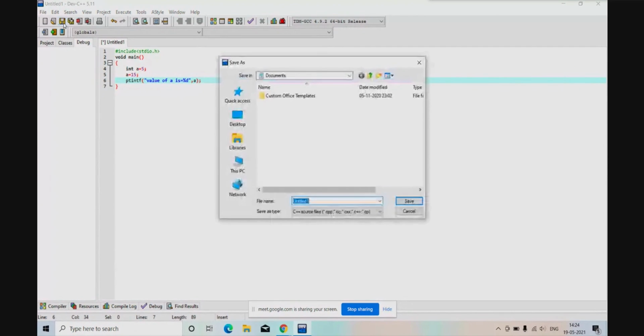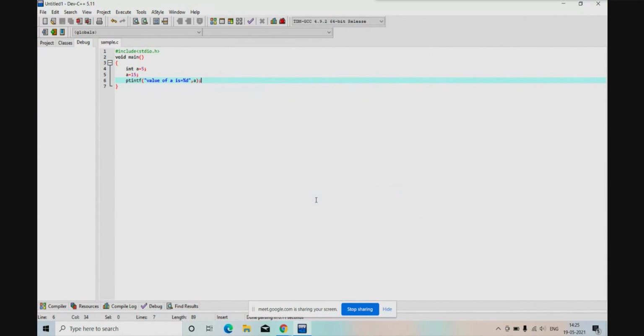Now tell me what is the output for this, whether it compiles. What is the answer for this one?